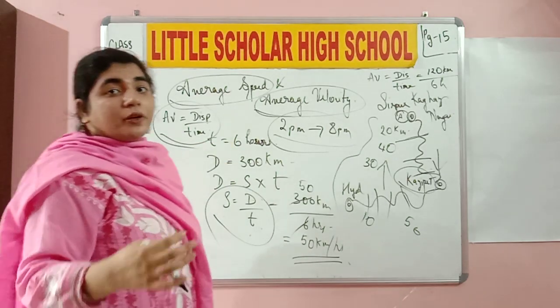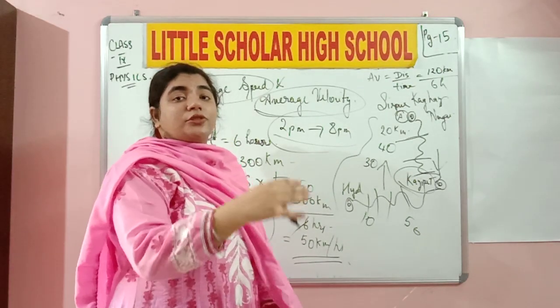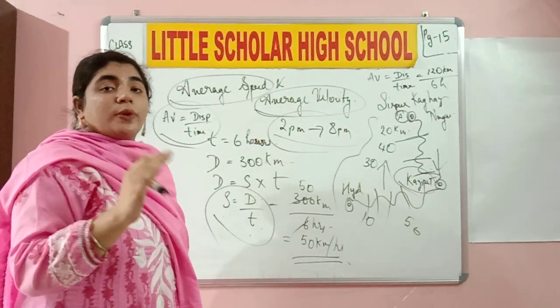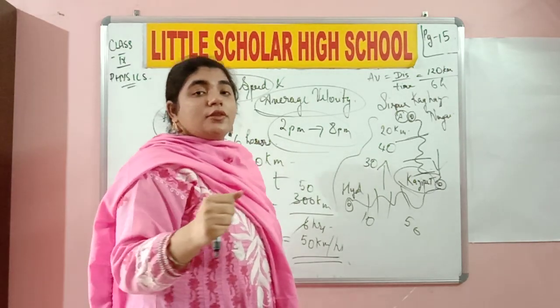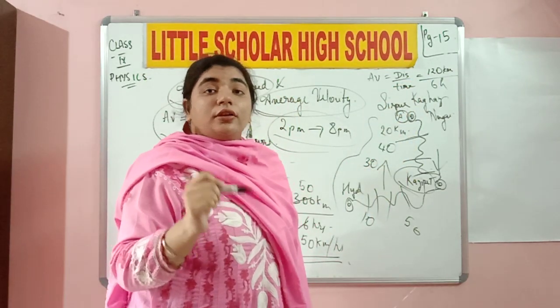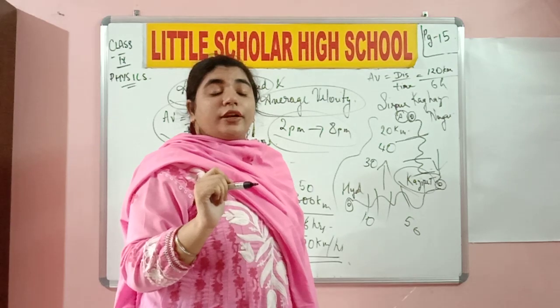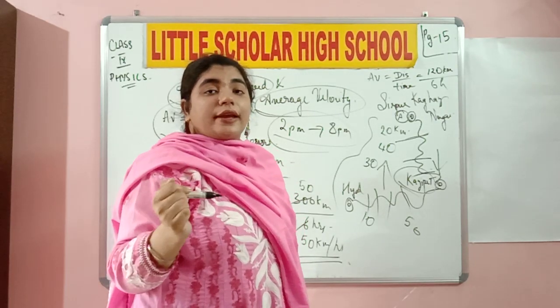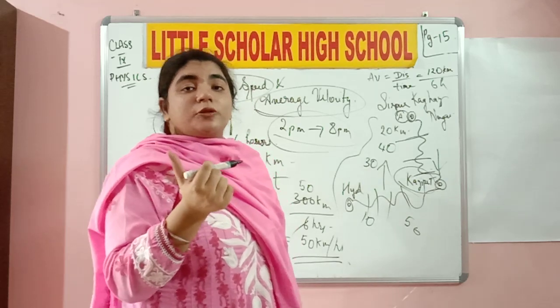What is displacement? Distance occurring in a certain direction. Which direction are we talking about in our case? Southwest. It traveled 120 kilometers in southwest in 6 hours. If I want to find out how much it was in 1 hour, I would divide 120 by 6 and get the answer as 20 kilometers per hour.